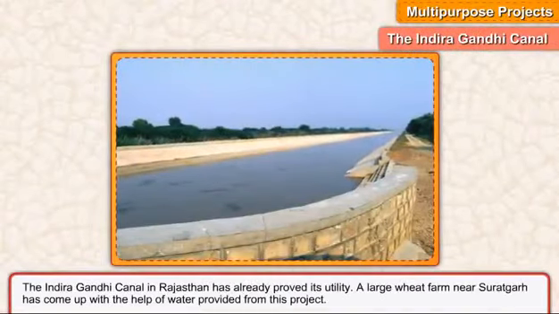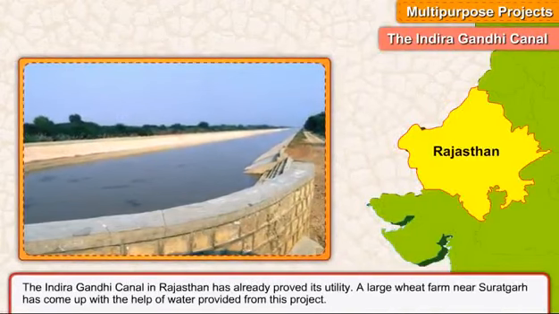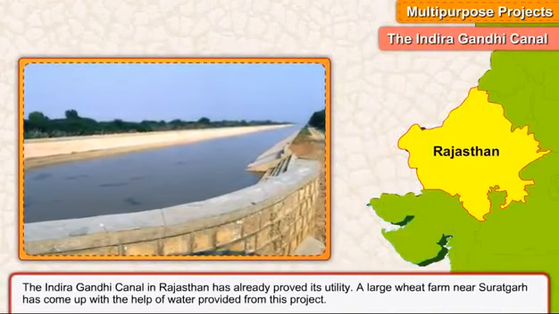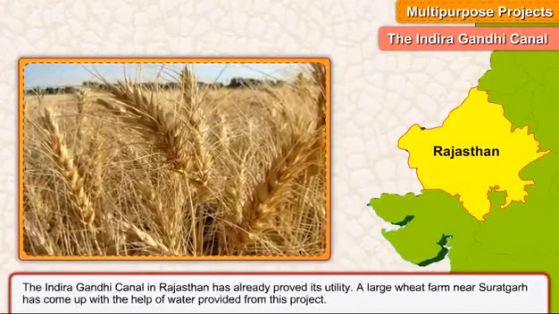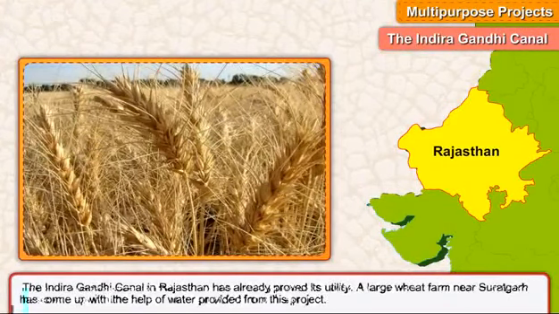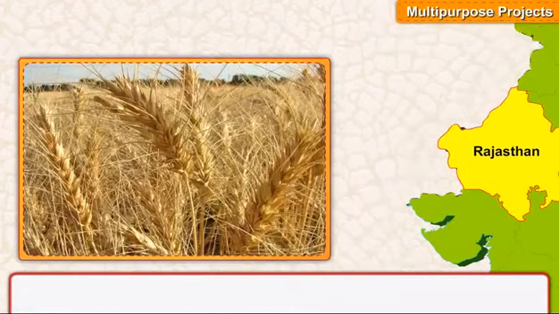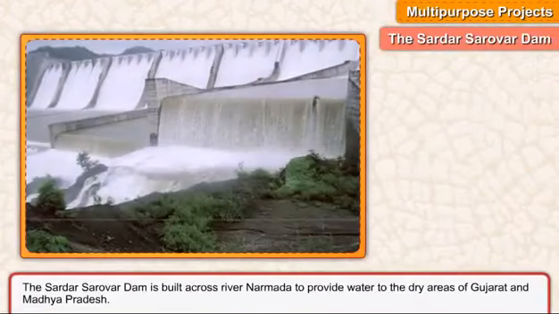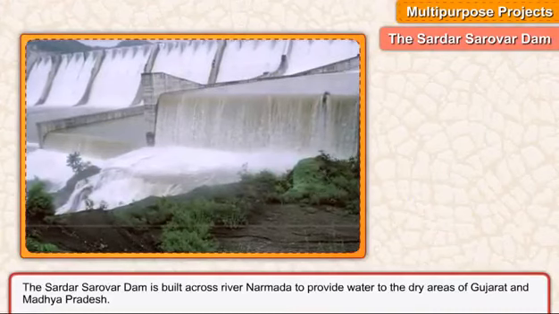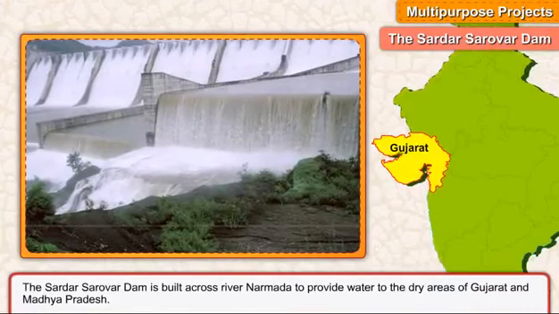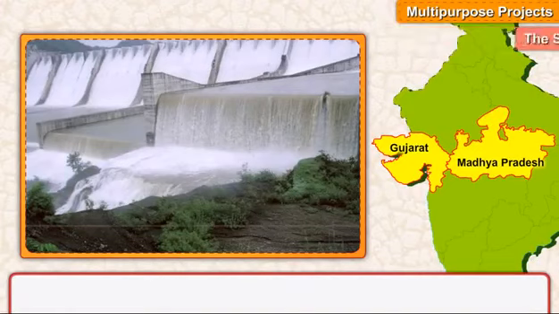The Indira Gandhi Canal in Rajasthan has already proved its utility. A large wheat farm near Suratgarh has come up with the help of water provided by this project. The Sardar Sarovar Dam is built across River Narmada to provide water to the dry areas of Gujarat and Madhya Pradesh.